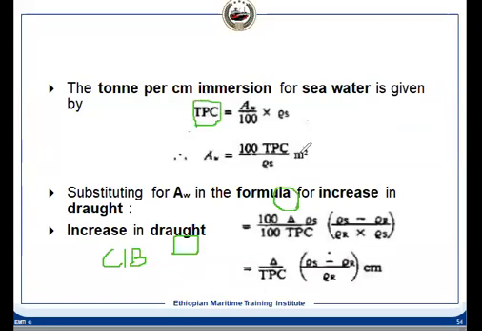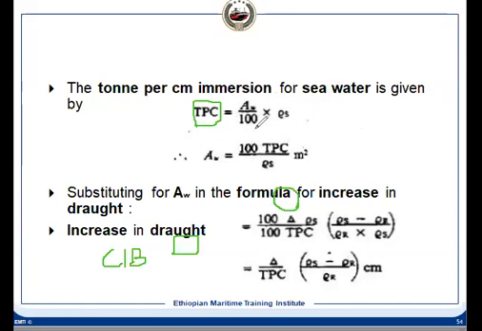TPC we have calculated before: AW divided by 100 multiplied by rho s, TPC in seawater. So this TPC will change depending on where the vessel is floating. Once the density of the water changes, our TPC value also will change, and here we are considering rho s because it is TPC in seawater.